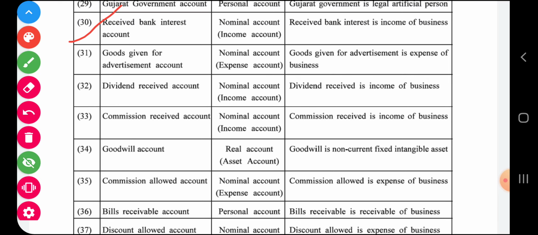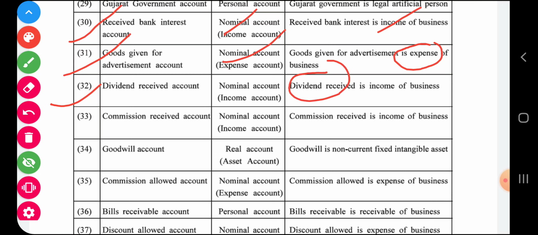Received bank interest account. Bank interest is our income, so nominal. Goods given for advertisement, if we consider this as an expense, so nominal. Dividend received. Now dividend received is an income.